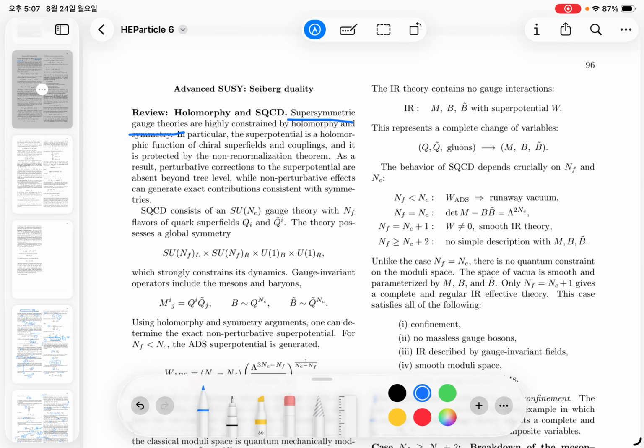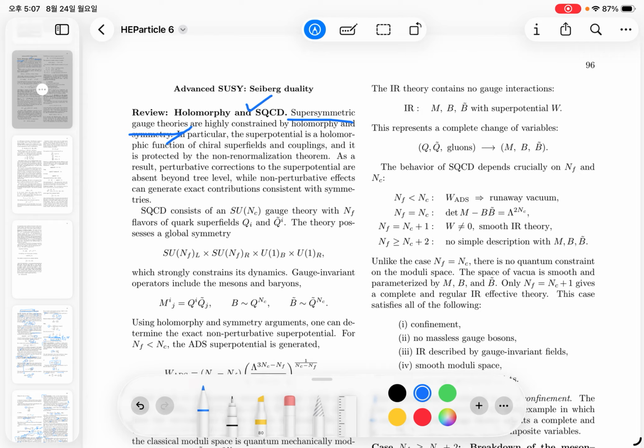The supersymmetric gauge theory is heavily constrained by the conditions of holomorphy and symmetry, and the Lagrangian forms are determined by the following constraints. Separately, we talk about various topics in supersymmetric gauge theory, especially SQCD as a confining supersymmetric theory, for example, the ADS superpotential.